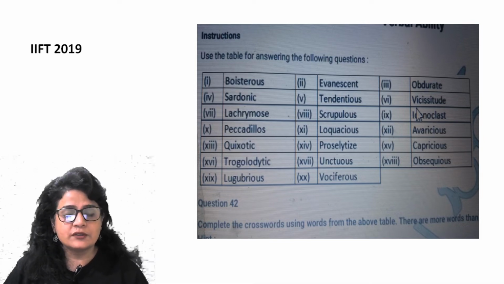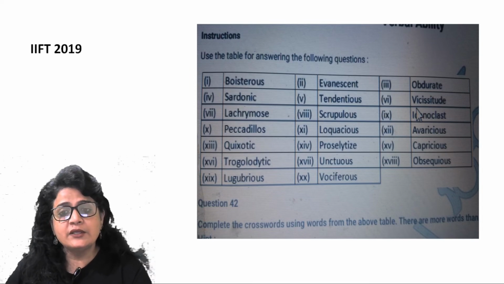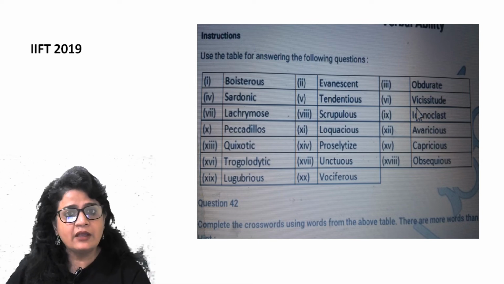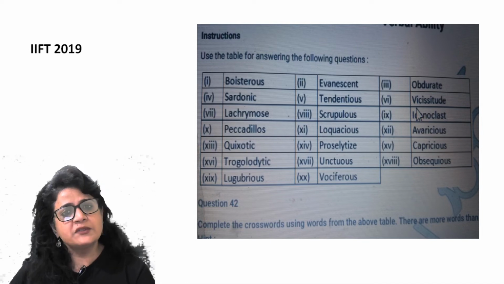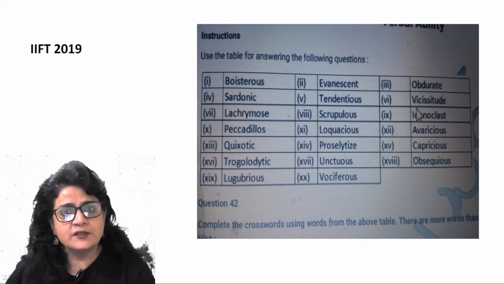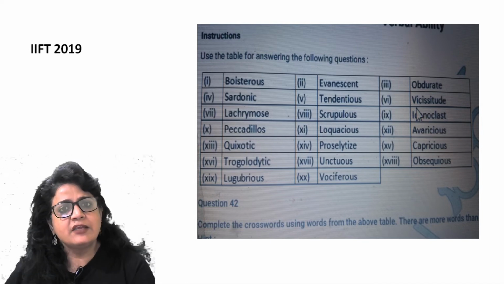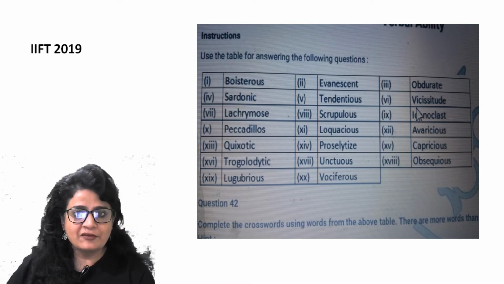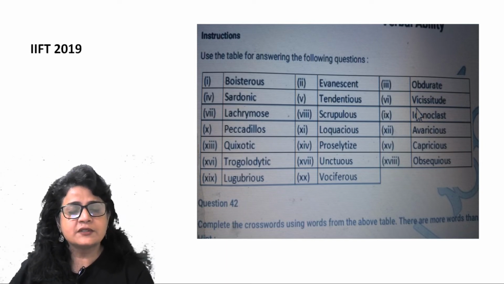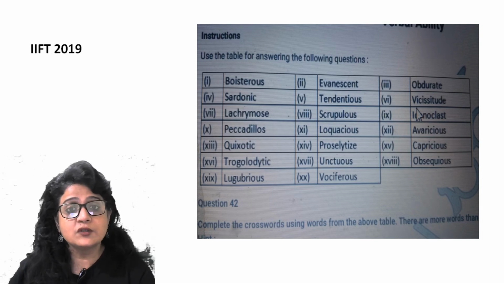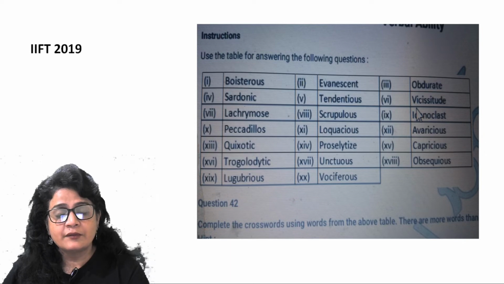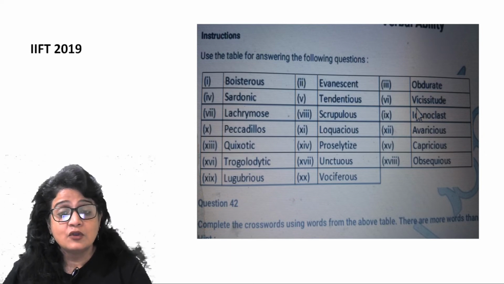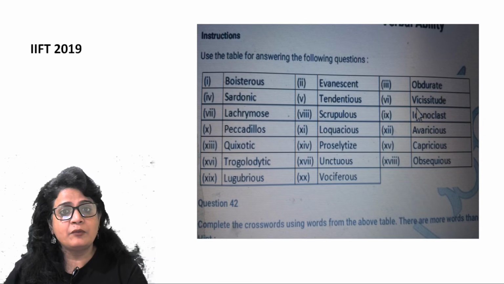So very capricious. Obsequious is in a way synonymous with anxious to please. So obsequious is praising very highly because you want to gain something, you want to take advantage of that person. It is to follow someone spinelessly because you want to gain some favor from that person, right? Obsequious comes from the root meaning follow. This word is also in Norman Lewis, right? Avaricious, capricious, iconoclast, obsequious. So a couple of these words are coming from Norman Lewis only.